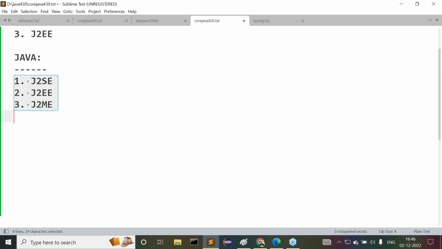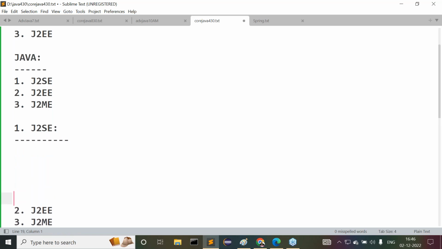Guys, observe carefully what I'm telling you now. All of you know Java is a programming language that was provided by Sun Microsystems in the form of three modules. What are the three modules? J2SE, J2EE, then J2ME. Understand it clearly. What is the purpose of each and every one? What is the need of J2SE? What is the need of J2EE? Then what is the need of J2ME? Let's understand this point clearly.